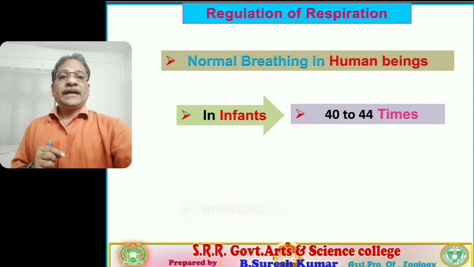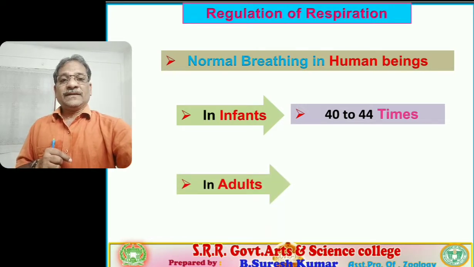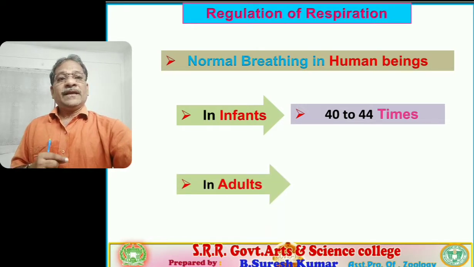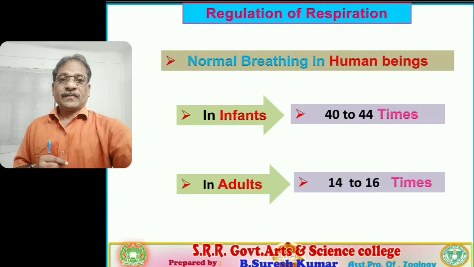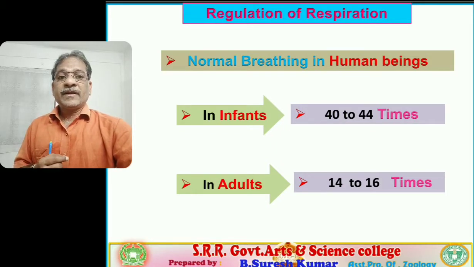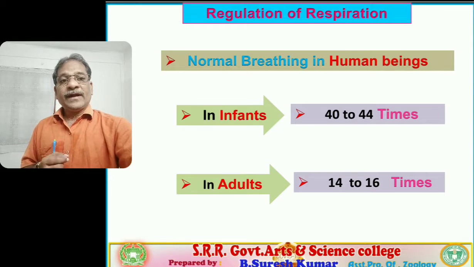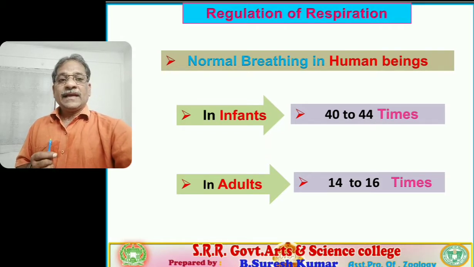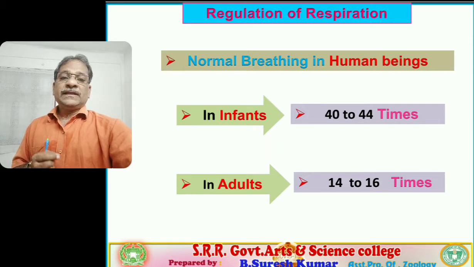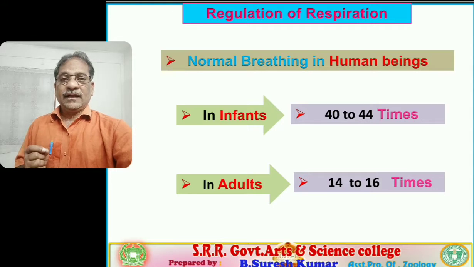Followed, students? Right. In case of adults, it is about 14 to 16 times. In some books, 12 to 16 times per minute. So these are calculated per minute. Remember, in infants 40 to 44 times per minute, in adults 14 to 16 times per minute. So this is the normal breathing rate.